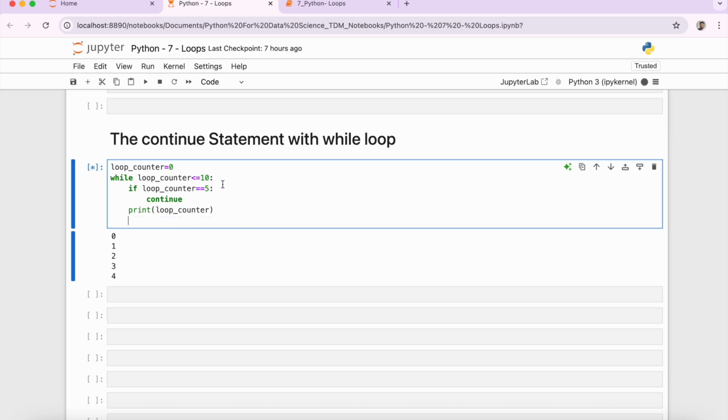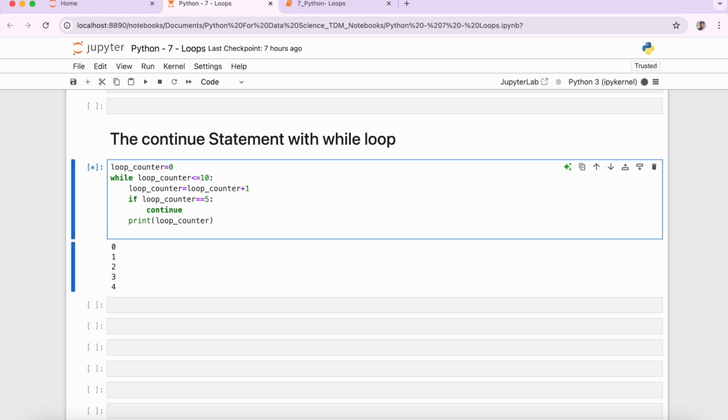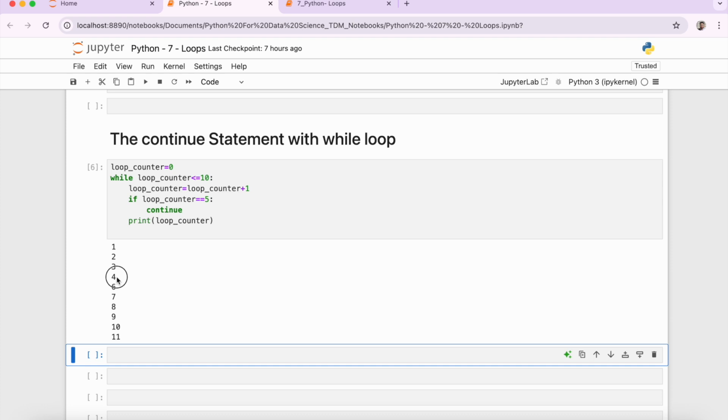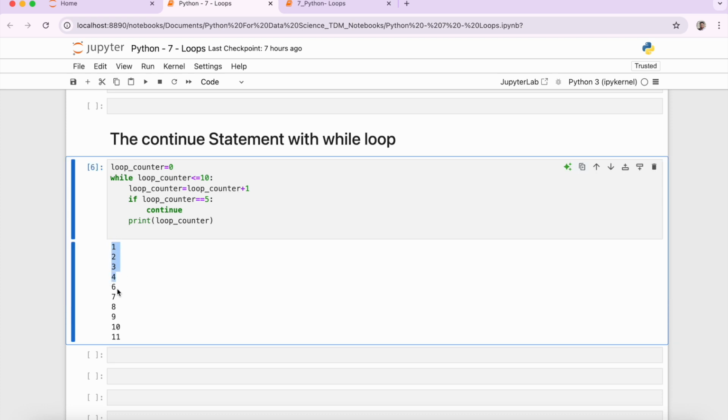So instead of here, we have to put it over here. If I run this now, you can see that we have 1, 2, 3, 4, but we do not have 5. We have skipped 5 and the rest of the sequence has been printed over here.